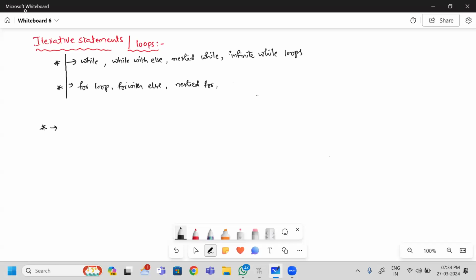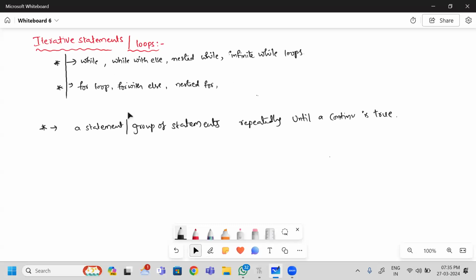If you want to execute a statement or a group of statements repeatedly until a condition is true, to do this we will go for iterative statements.